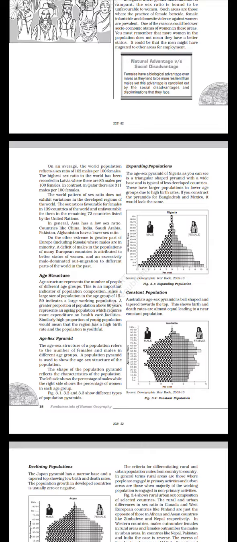Expanding population. The age-sex pyramid of Nigeria, as you can see, is a triangular-shaped pyramid with a wide base and is typical of less developed countries. These have larger population in lower age groups due to high birth rates. If you construct a pyramid for Bangladesh and Mexico, it would look the same. Constant population. Australia's age-sex pyramid is bell-shaped and tapered towards the top. It shows birth and death rates are almost equal, leading to a near constant population.